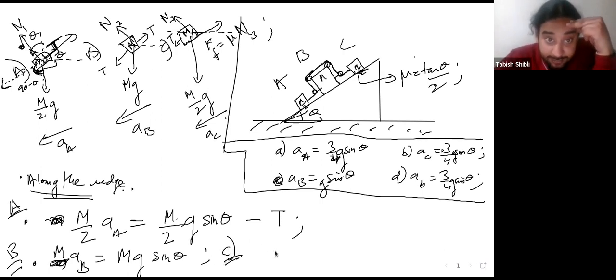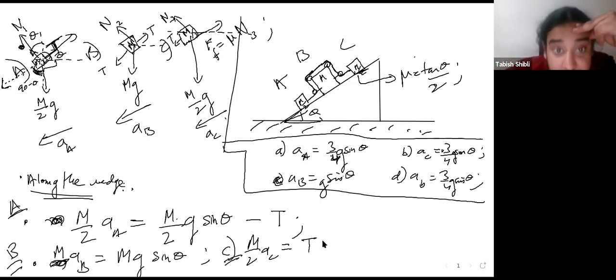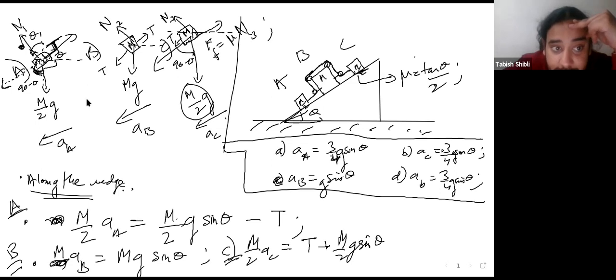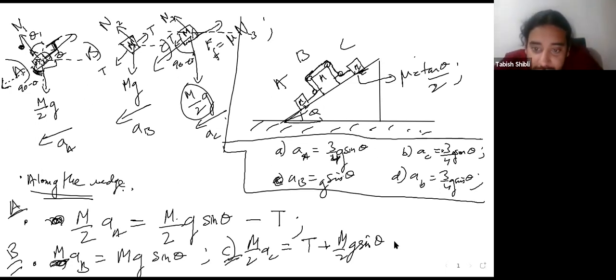Somebody has to help me with this, please. m over 2 g sine theta. So m by 2 times ac is equal to, there is a T in the downward direction, that's obviously there, T plus m over 2 g sine theta, because it is the same thing along this axis. This is 90 minus theta, same thing as we did in the previous case. Other than that, do you have any other force? Yes, we do have the frictional force, which is given to be mu times N3. Lovely. So this is along the axis.